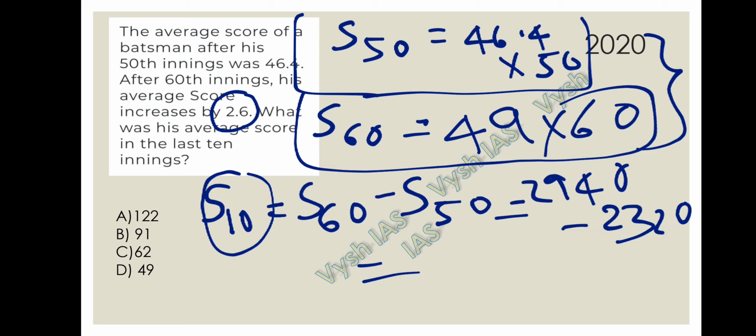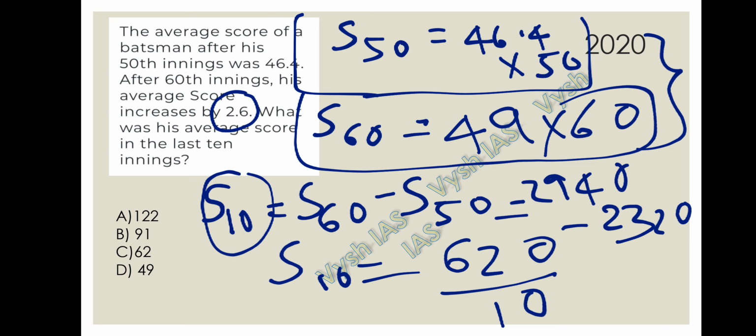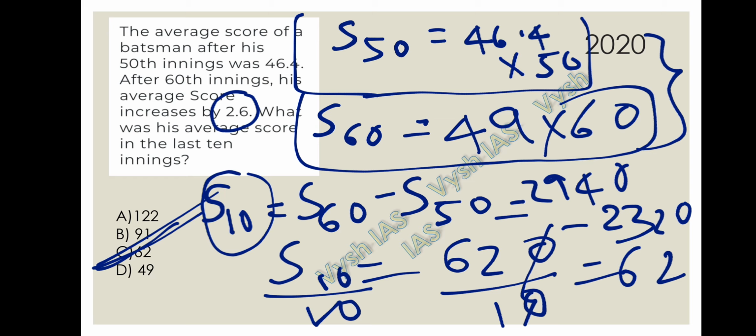The difference becomes 620. So this is the sum of the score of the last 10 innings, but they are asking the average score, so we have to divide this by 10 in order to get the average. So the answer will be 62. So option C is correct for this question.